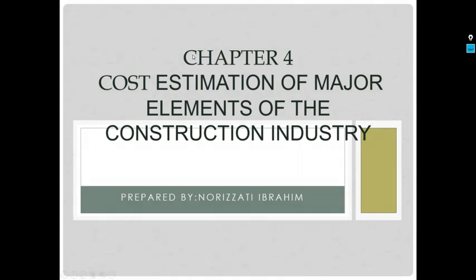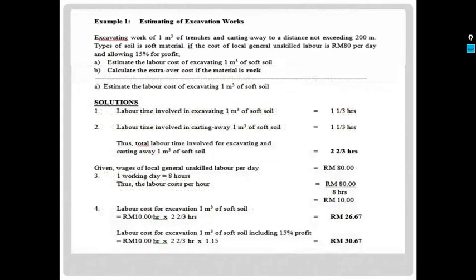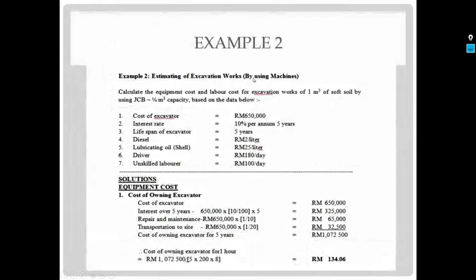In this video, we are going to cover chapter 4, which is cost estimation of major elements of the construction industry. In the previous video, we covered up to this slide. We have done example 1 for estimating of excavation work. And in this video, we are going to do example 2, estimating of excavation work by using machine.